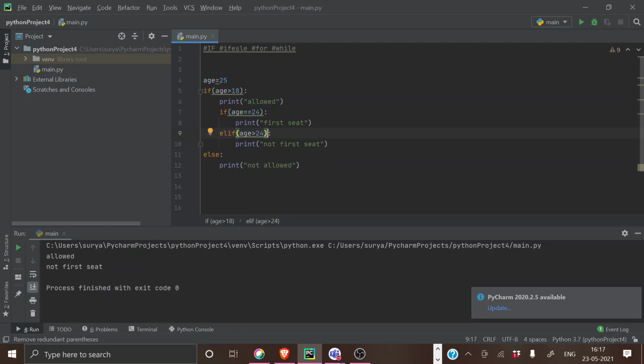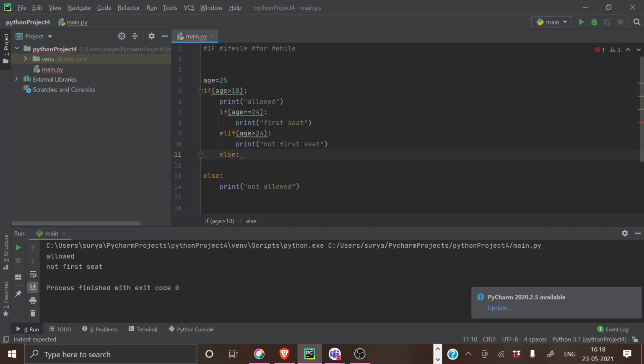Can we use else in the nested if statement? Yeah, you can use it for sure. But the only thing is, you will not be able to give any conditions. What I said was, you will not be able to use an if statement inside else.